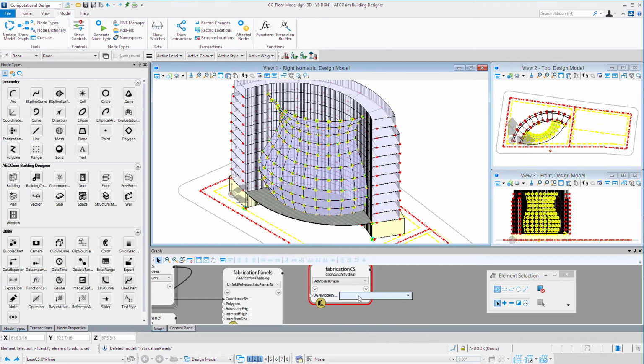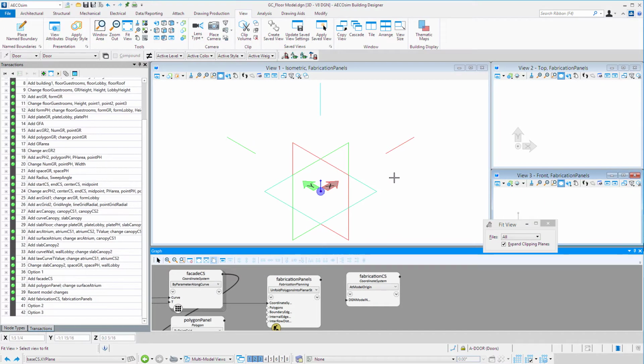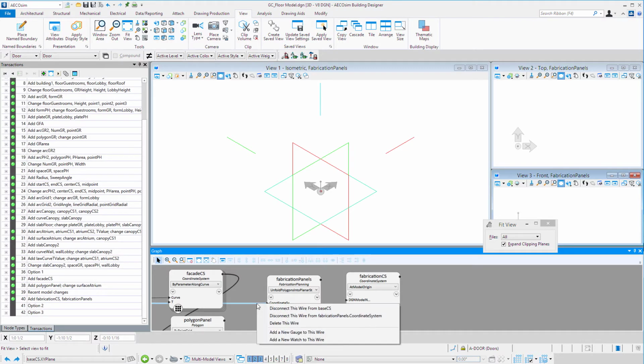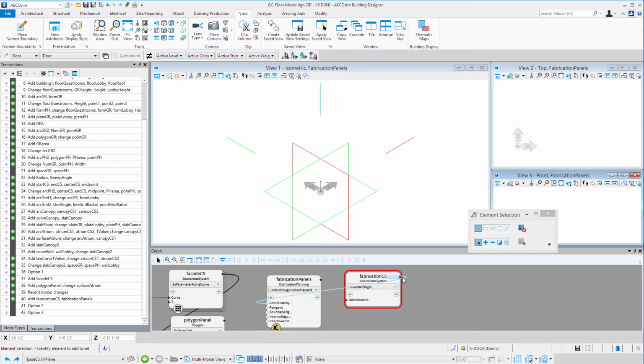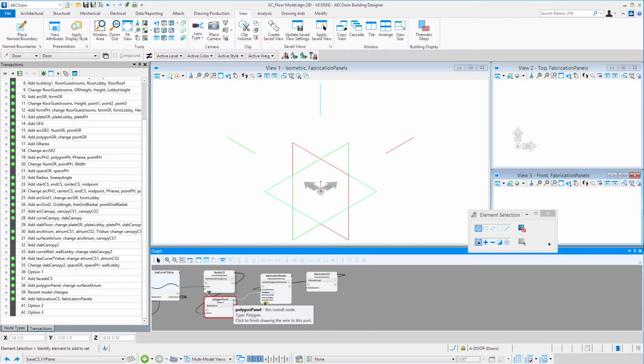Then we just simply need to select the design model, or we can select new and actually create a new model. So I'm going to select new. I have to give this new model a name, so I will just call it Fabrication Panels and select OK. So once the new fabrication model opens, I can go ahead and select the wire and disconnect it from the base coordinate system and link it to my fabrication coordinate system. Then I need to link the polygons back to the polygon panels.